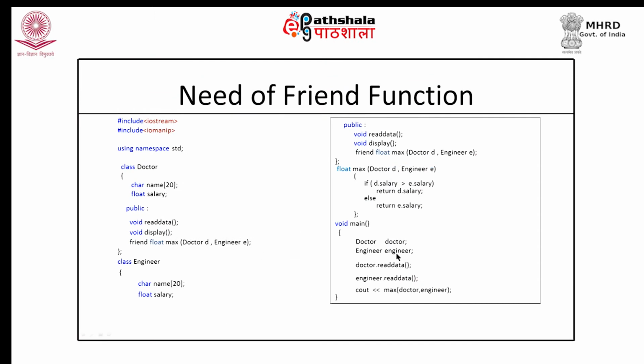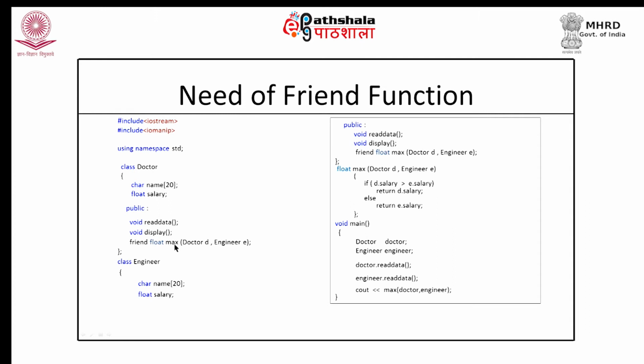Here this is an independent function we have defined outside, but I have declared it as a friend function inside engineer class. I have also declared it as a friend function in doctor class.